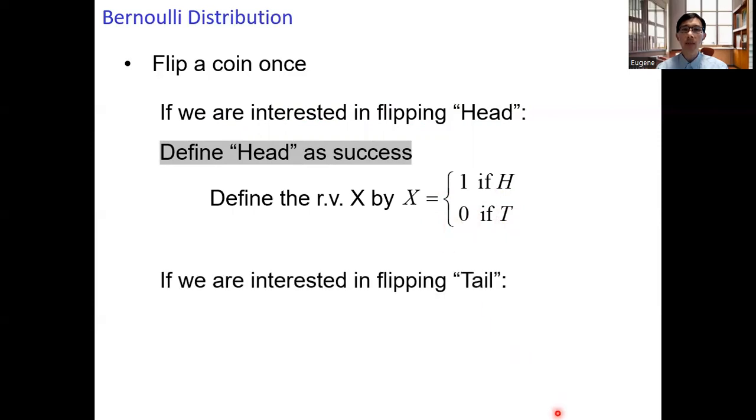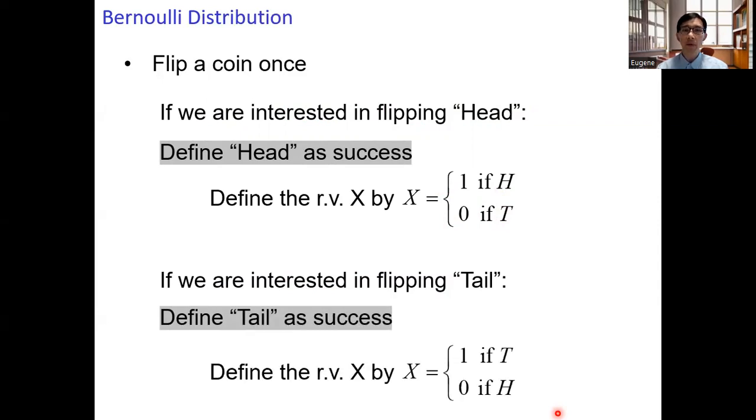If we are interested in flipping a tail, then we will define the event tail as success. And then we will define the random variable by taking x equals 1 if the flip is a tail. And if the flip is a head, we assign a value of 0 for x.